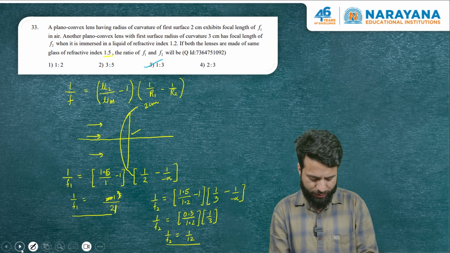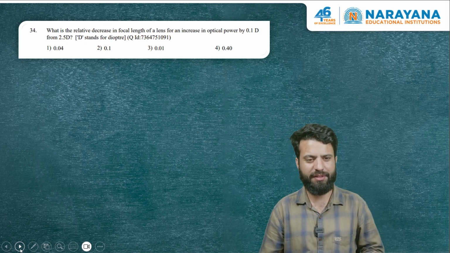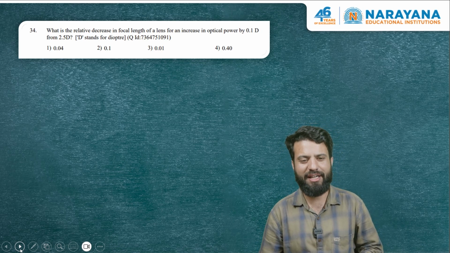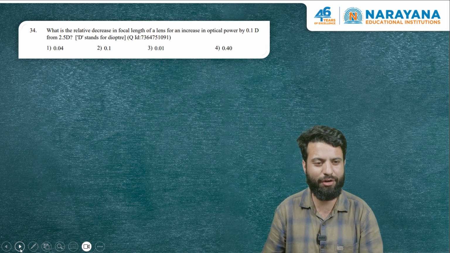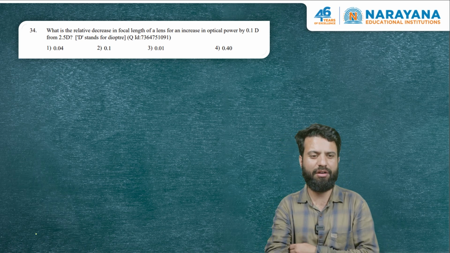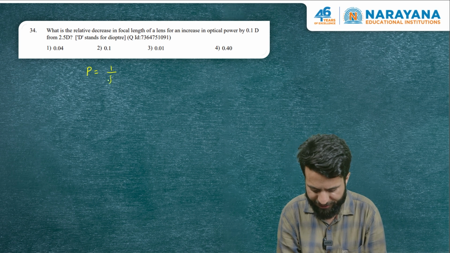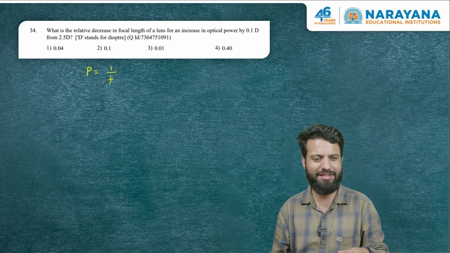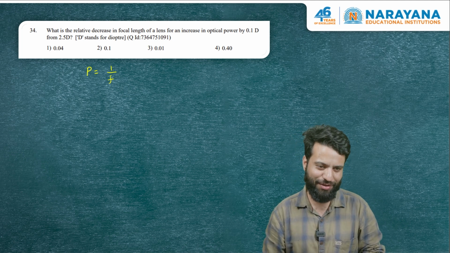Now let us go to the next question. Another question on optics. So this is the third question on optics in this shift. It says, what is the relative decrease in focal length of lens for an increase in optical power by 0.1 diopter from 2.5 diopter? So first you should know the definition of power. Power of the lens is defined as 1 by f. So what is the relative decrease in the focal length? You can see from this that if power is more, focal length is less. So here power is increasing, so focal length will decrease.